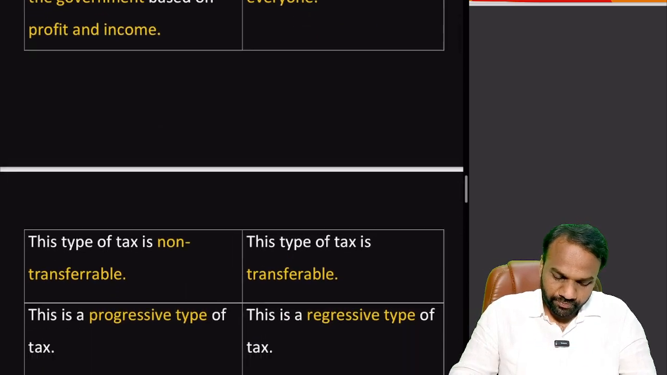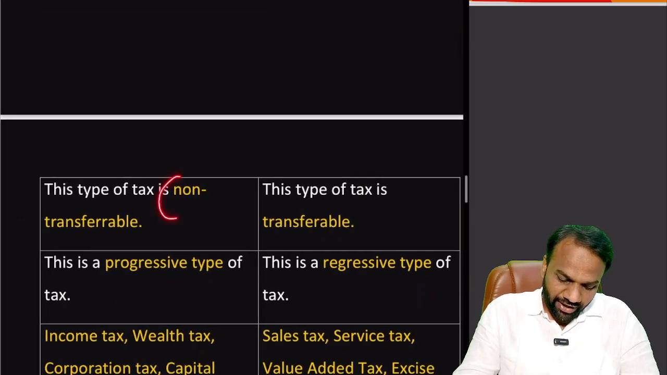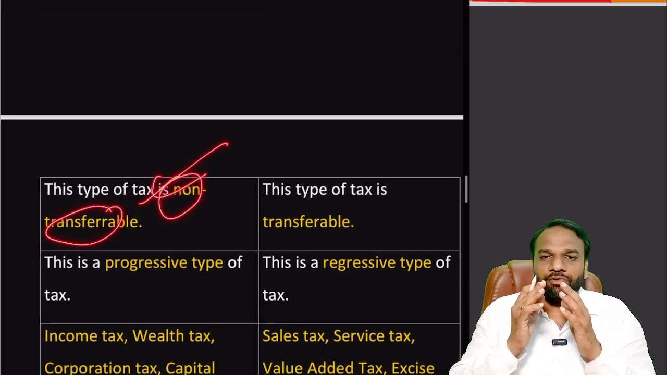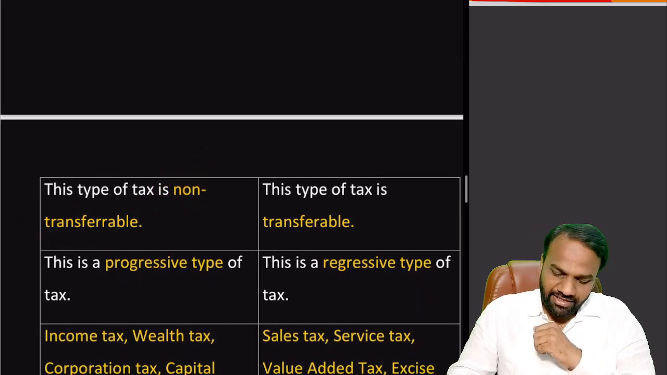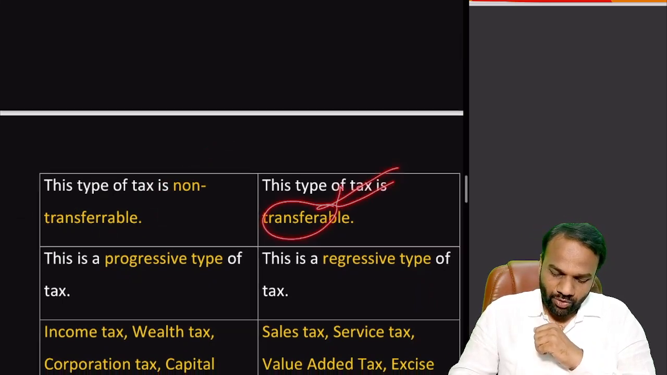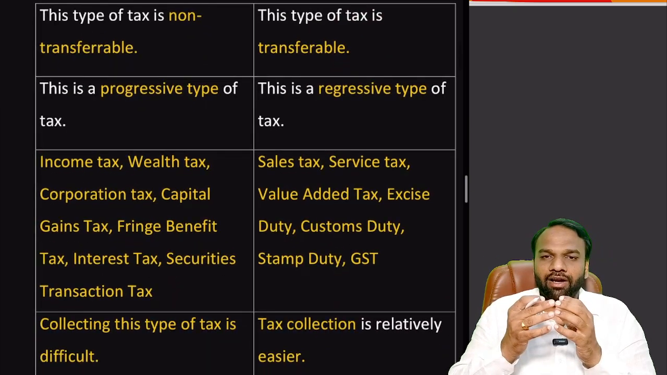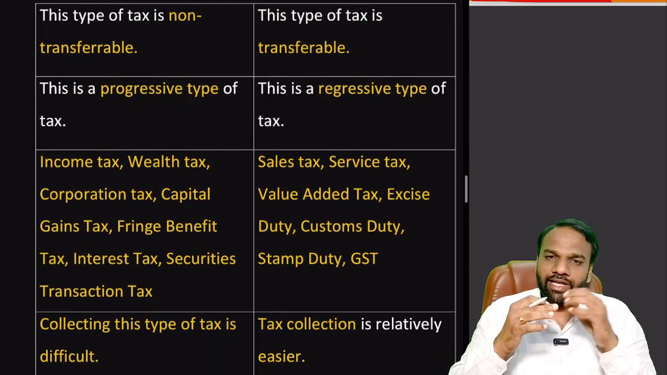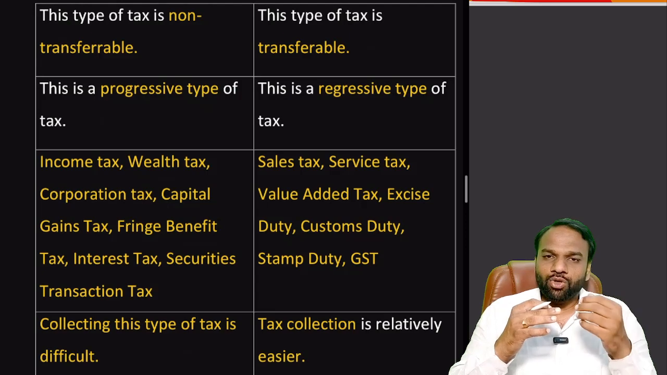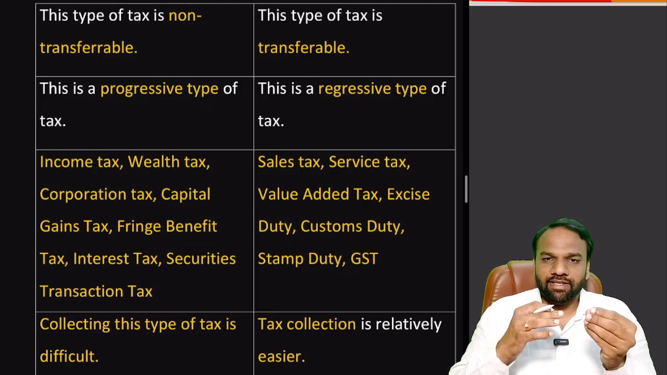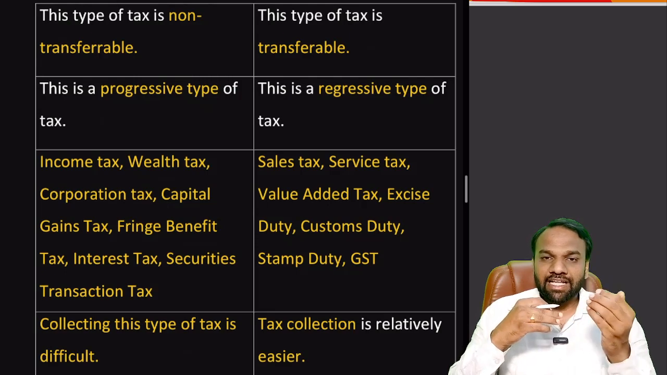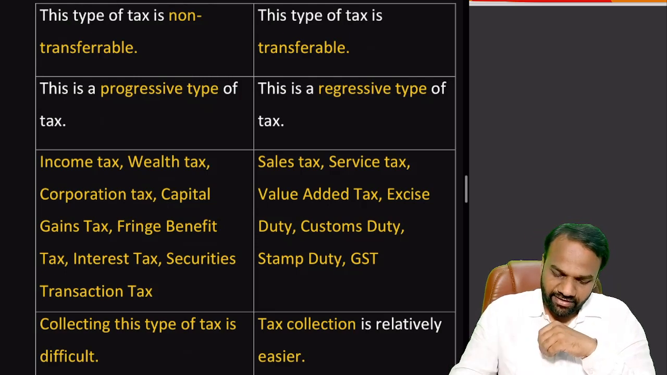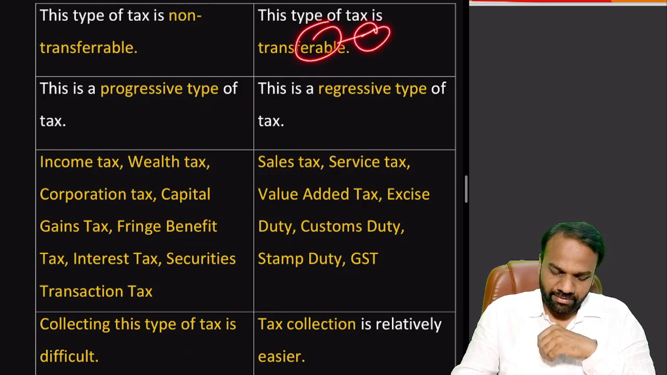Important point to note. Direct tax is non-transferable. If you are supposed to pay, you yourself have to pay. You cannot transfer it to someone else. Whereas indirect tax can be transferred. So what does it mean? For example, a vendor who is selling a laptop to us has already purchased it from someone else. While purchasing, he has already paid the taxes, but those taxes he is collecting from us. So he is transferring the taxes. So this type of tax is transferable.